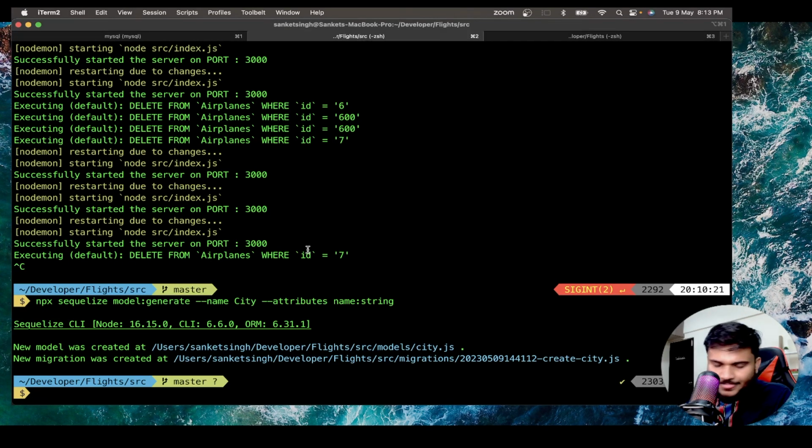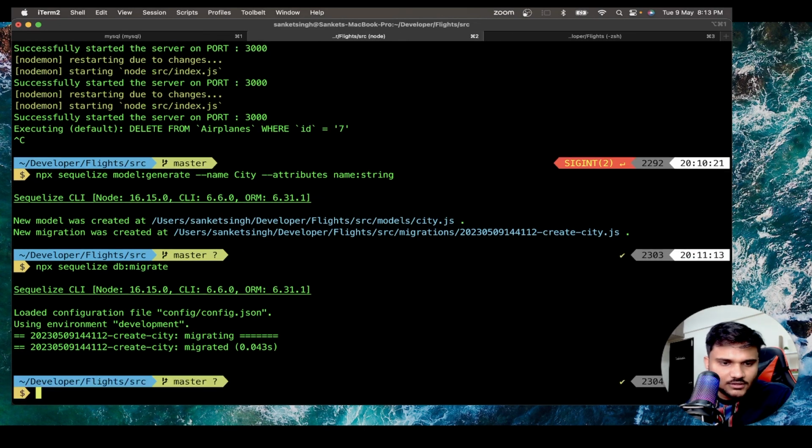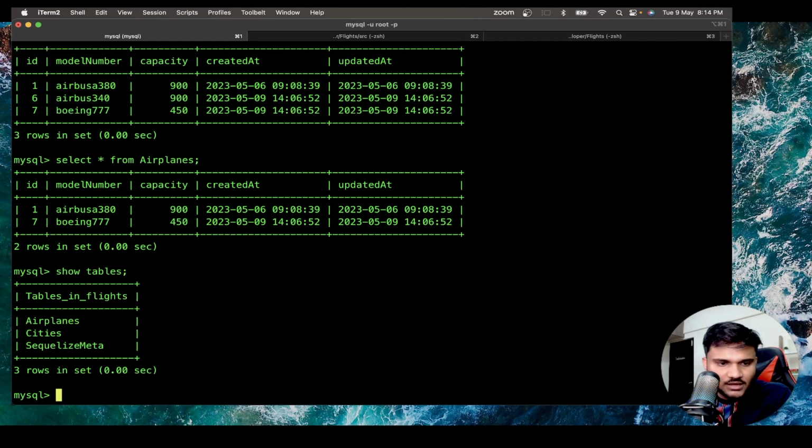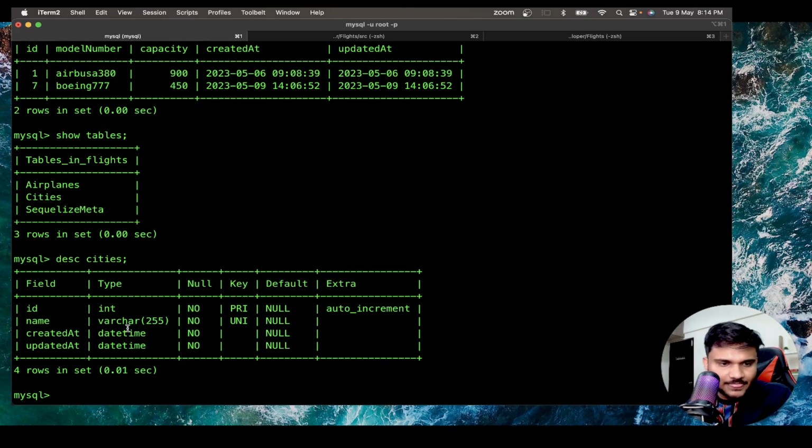Let's close it. And now we can do npx sequelize db:migrate. The moment I press enter, okay, we migrated the db. If now I do show tables, I have a cities table. If I describe cities, you can see there is a name property, id is a primary key, name is always unique. So you can see this unique key means it's always going to be unique, right? So this is going to be pretty cool.